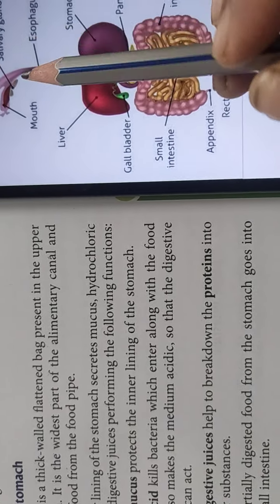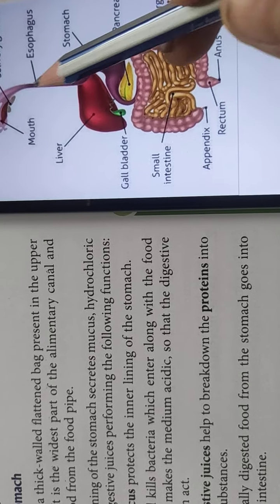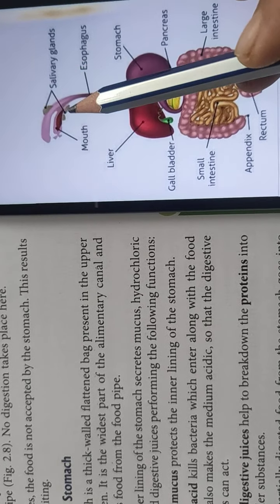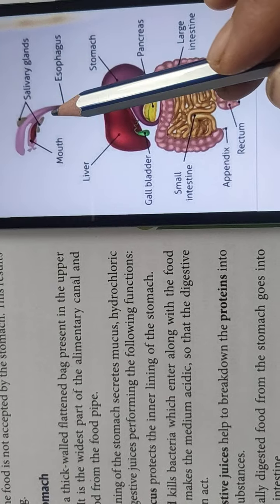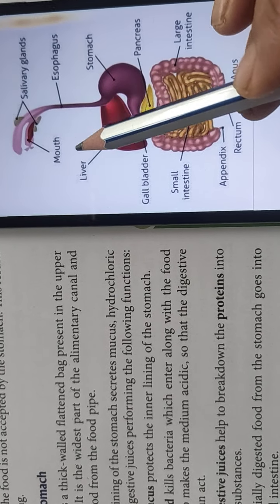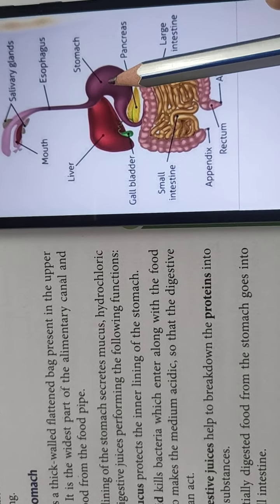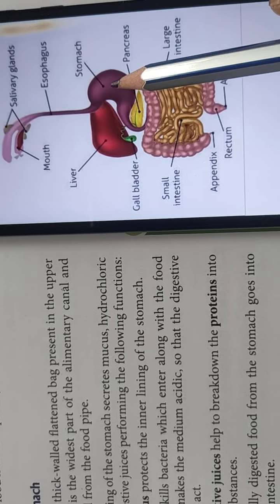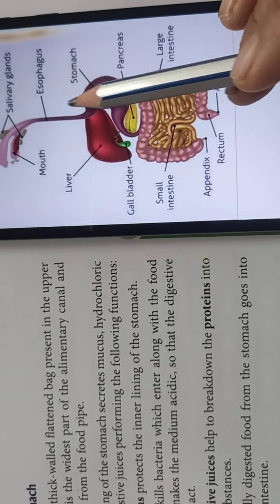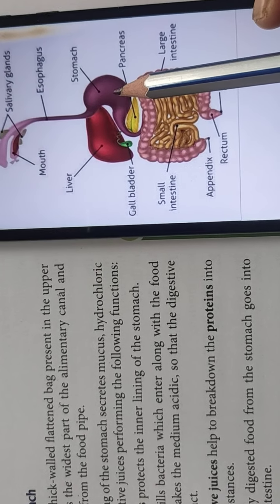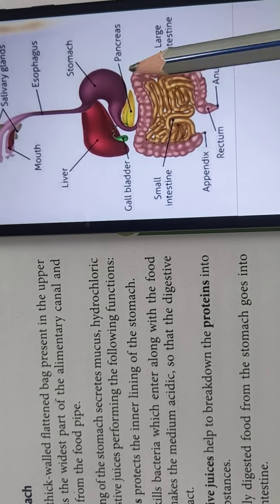Now here you see, one more thing. This esophagus or the food pipe runs through the neck. You have the neck here, then the chest portion here, the rib cage and heart, everything, and then it reaches the stomach. So after reaching the stomach, we have said that it is a thick walled bag.